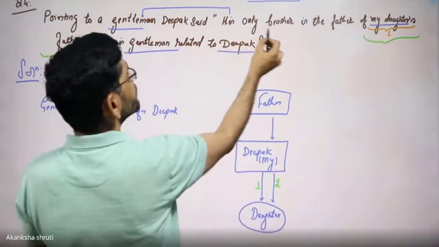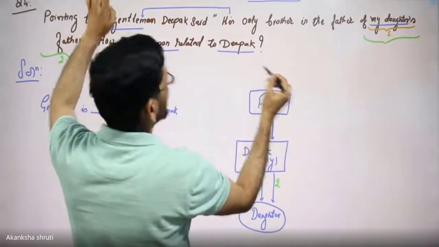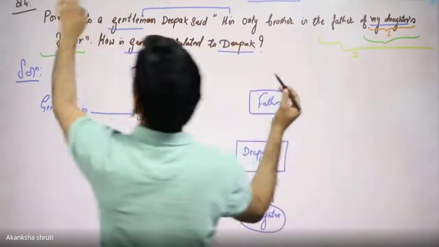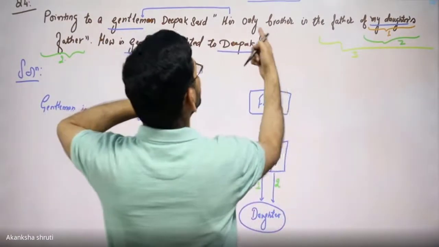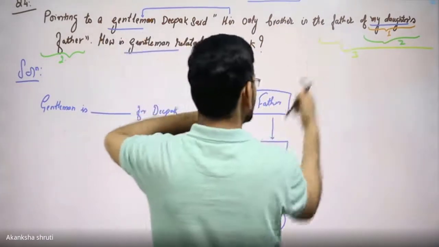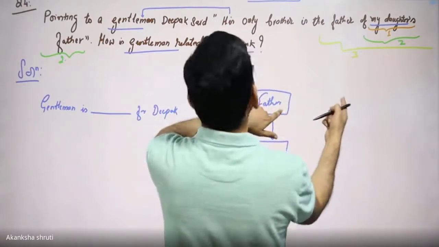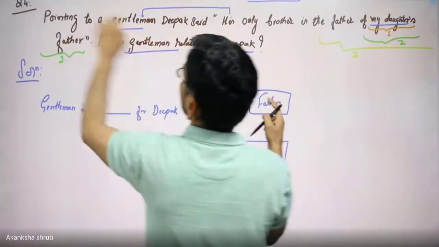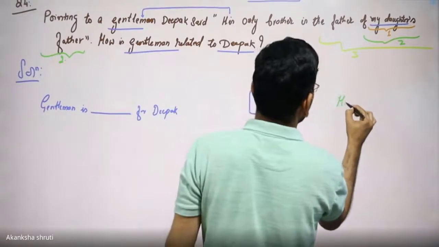Now his only brother is the father of mine. So up to this much we have drawn. This is the third one that we have drawn. This was the second decoding that we had done. So his only brother is the father. So we have to draw his brother.